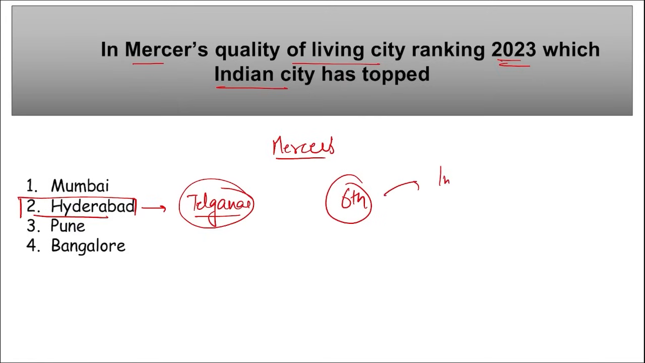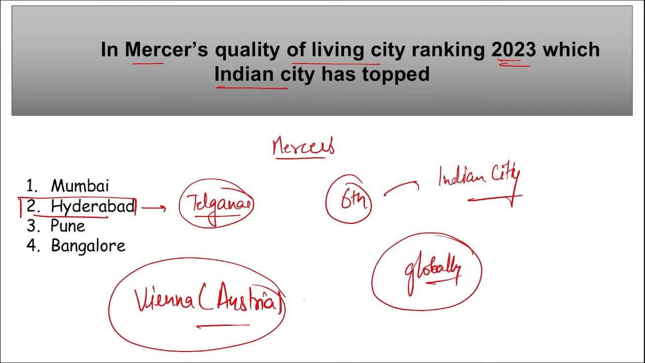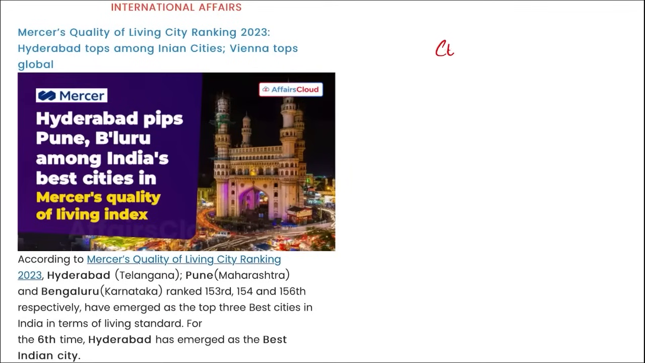And here we are talking about Indian cities. But if we talk globally, in this particular Mercer's Quality of Living City Ranking, which city has topped the list? It was topped by Vienna, Austria. Correct? Vienna secured the first position globally. That is the best city offering the highest quality of life in the world. And in India, it is Hyderabad. If we talk about Mercer, who is the chief executive officer here? Martin Furland. Headquarters will be in New York, USA, and it was founded in 1945.